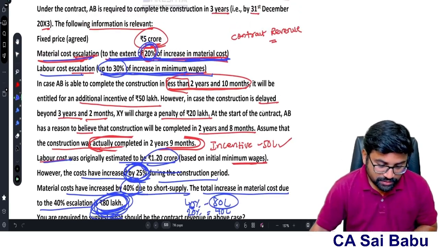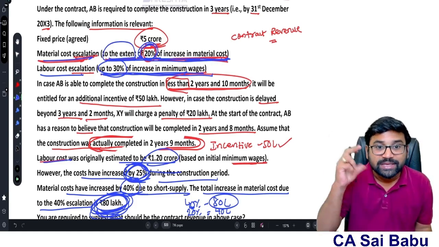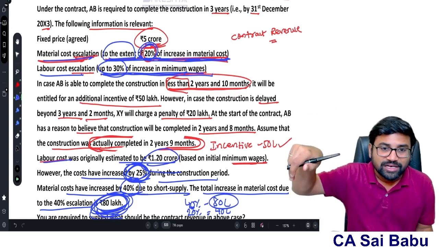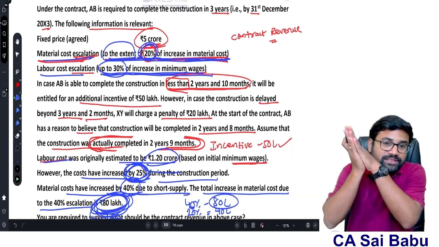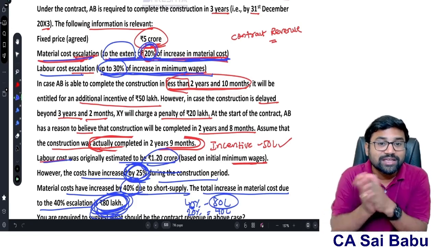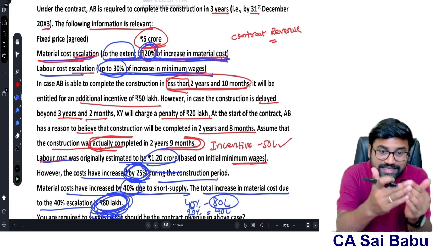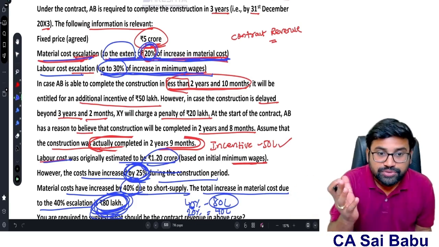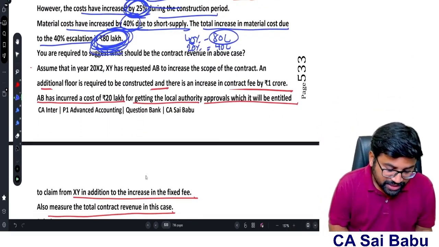So there is a wording here. When it comes to the material, you take to the extent of 20% increase in material cost. This is not 20% of increase in material cost. If the material cost is increased by 20%, then what will be the increase in the cost? They have given for 40%, 80 lakhs. For 20%, exactly half, 40 lakhs we need to consider. So observe the difference between the wordings. Okay. Now come to the second bit.